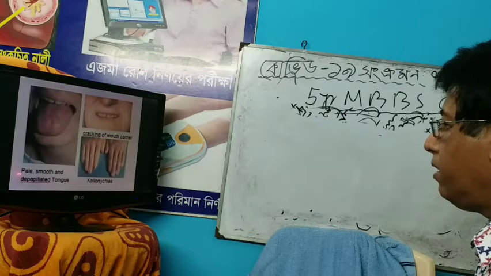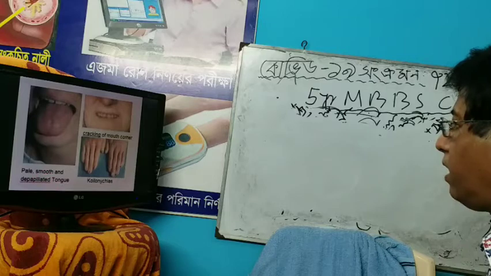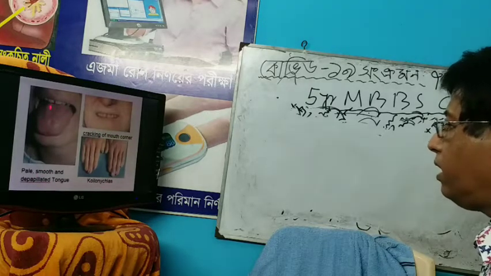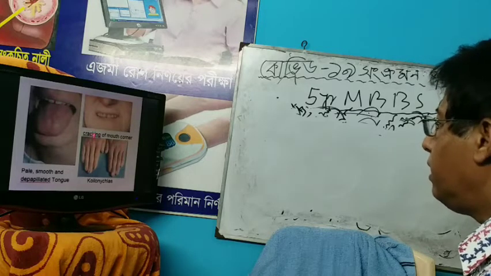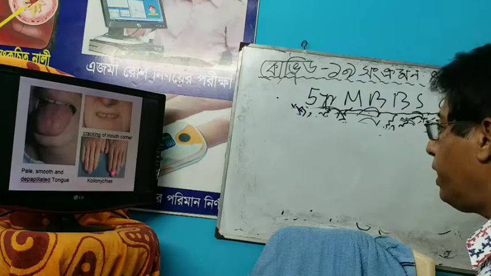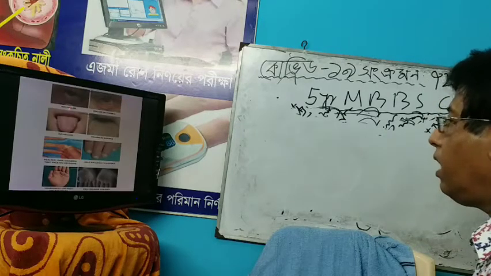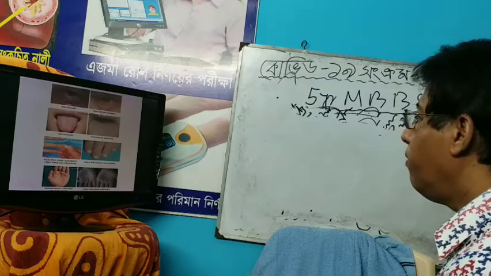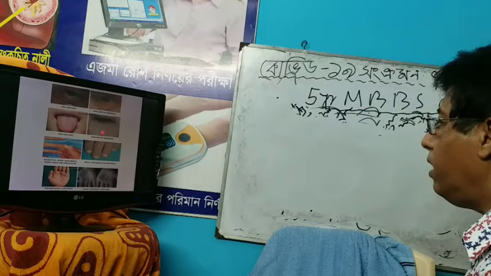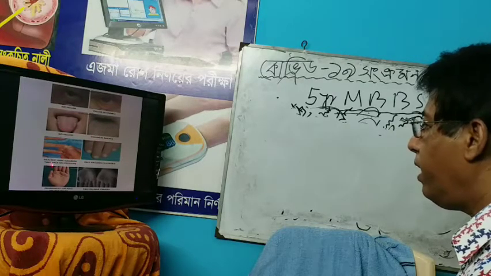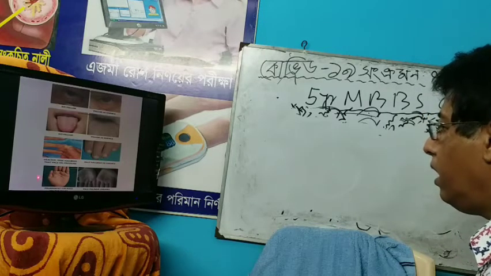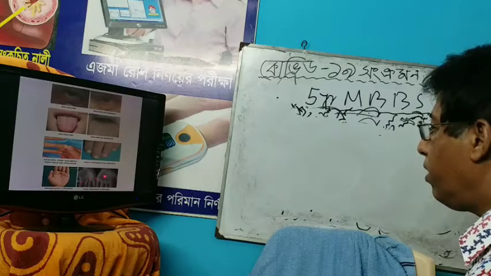And these are the signs: pale, smooth and depapillated tongue, cracking of mouth corner, and koilonychia. This is the pale, smooth and depapillated tongue. This is the cracking of the mouth corner. It is also called angular stomatitis. This is the koilonychia, spoon-shaped nail. This is the comparison: no pallor in a healthy person, a healthy pink nail bed, but the nail bed in anemia is pale. And this is the pale palmar creases.